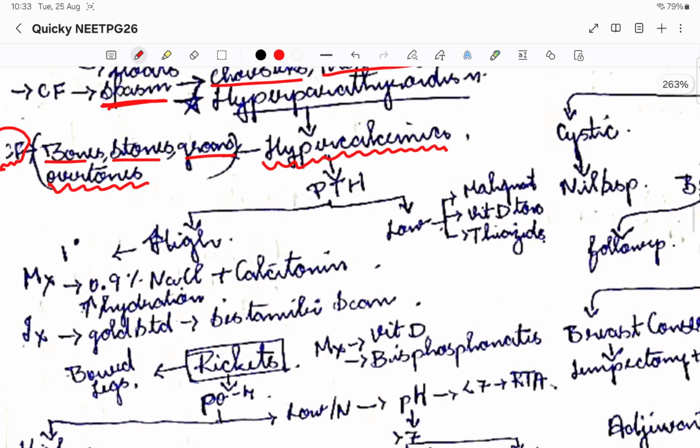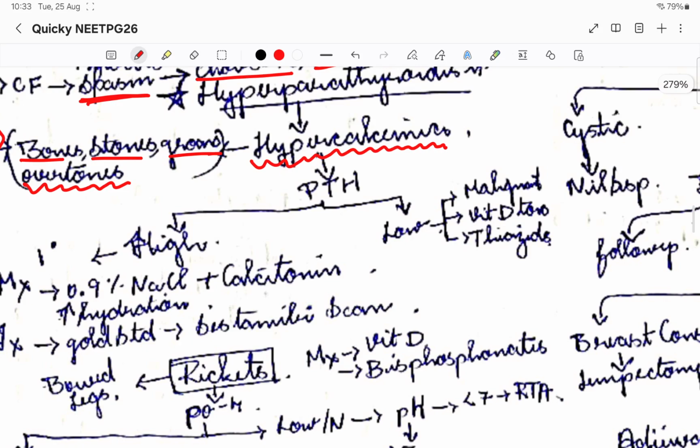Now we see whether the parathyroid hormone is causing the hypercalcemia or it is something else. We check the parathyroid hormone levels. If it is high, then it is primary hyperparathyroidism. I told you, right? Primary means the gland is involved. If the parathyroid hormone is low but the calcium level is still high, then we see whether some malignancy is causing the hypercalcemia.